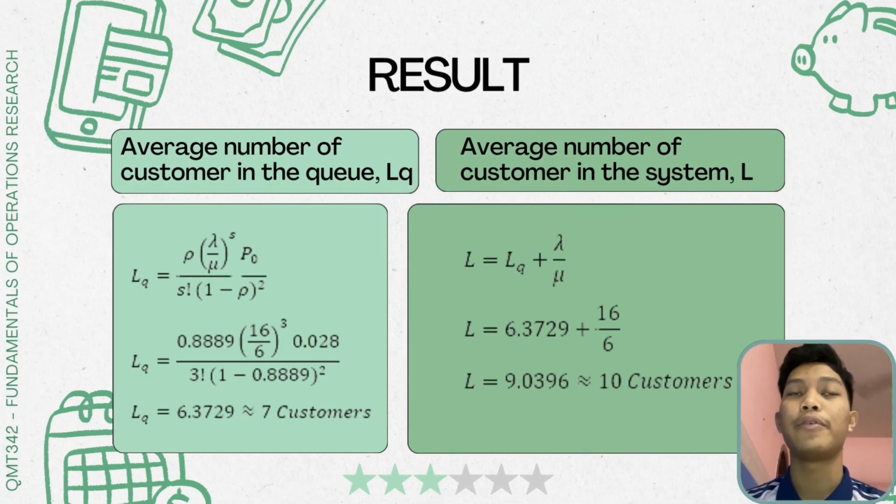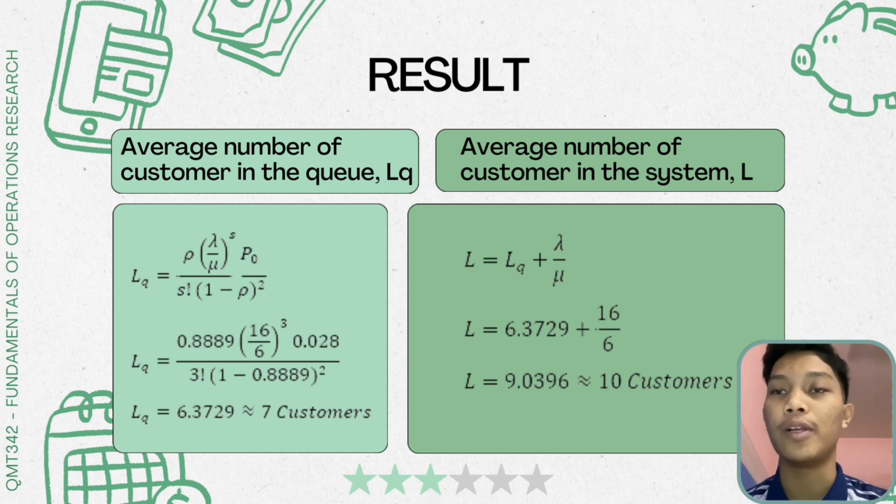Okay, now we find the value of the average number of customers in the queue, which is Lq. To find Lq, we must use this formula and insert the values, and we get 6.3729, round it off, and we will get 7 customers. Next, we will find L, which is L equal to Lq plus λ over μ. We insert the values first, and we will get 9.0396, round off, and we will get 10 customers.